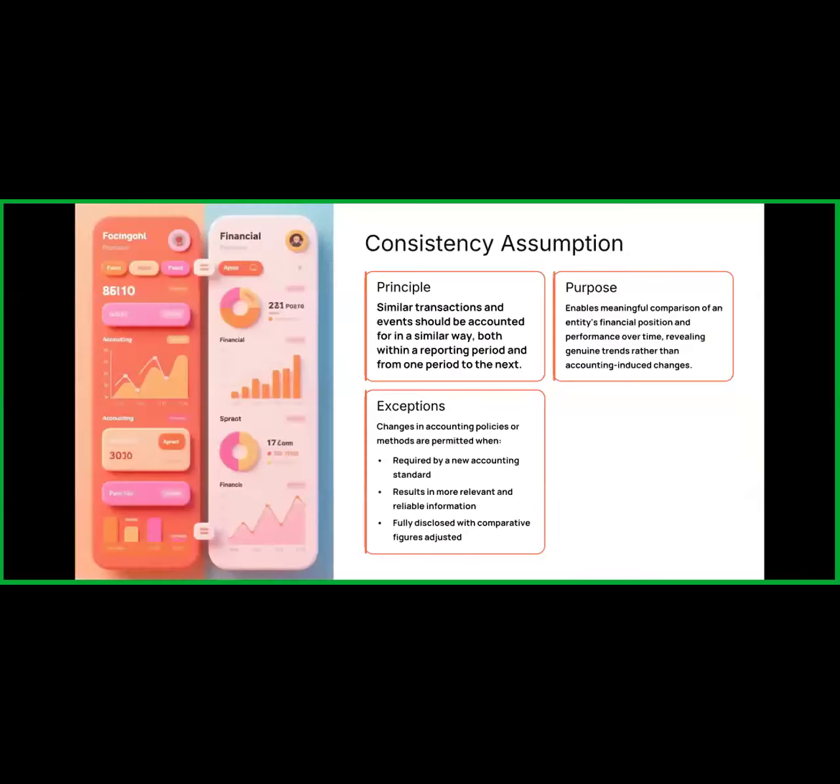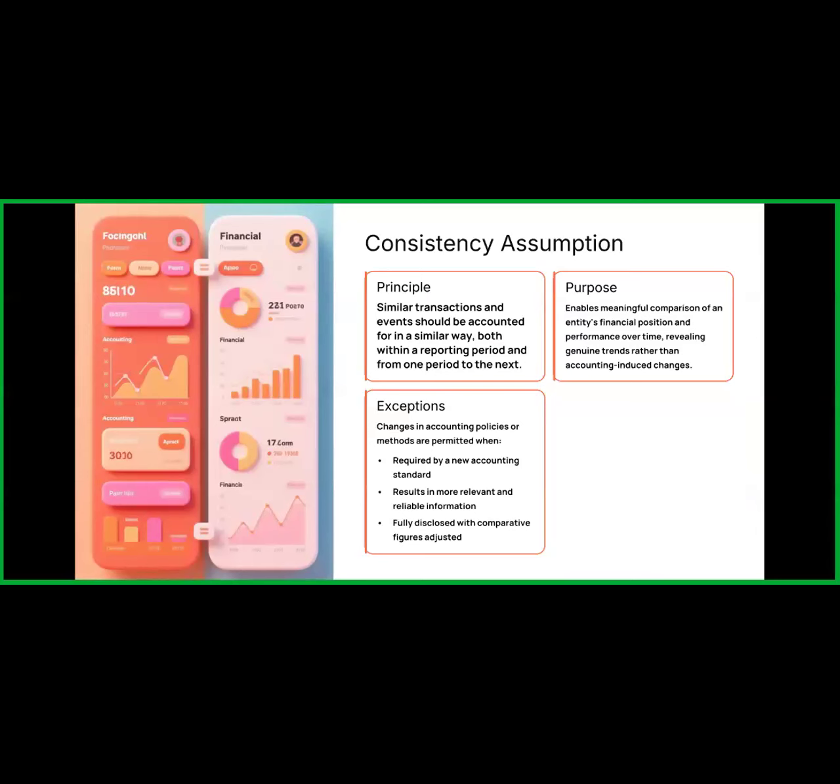Now the next one is the consistency assumption. Whenever you use one type of accounting standard, you must keep using it. That means we use the accounting methods and principles consistently from one period to the next.